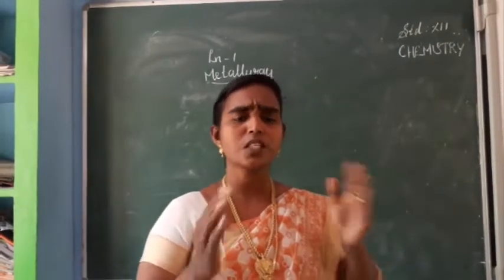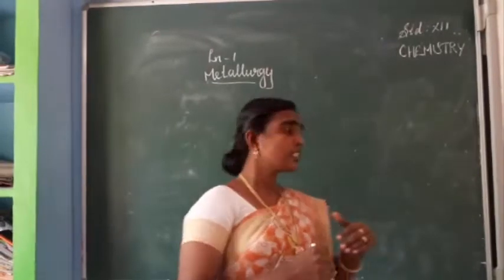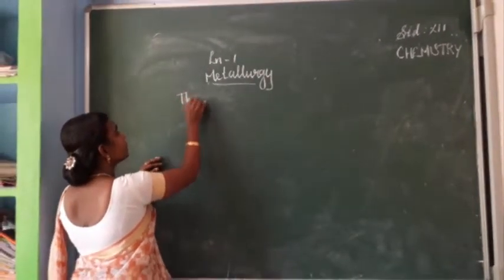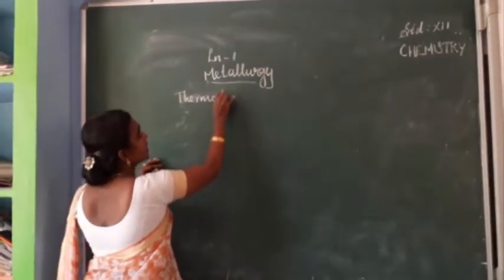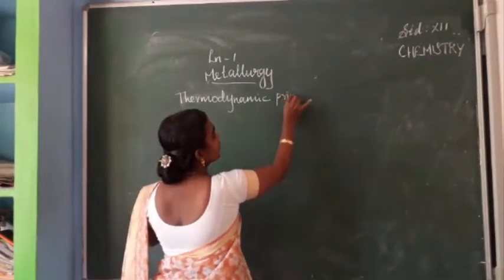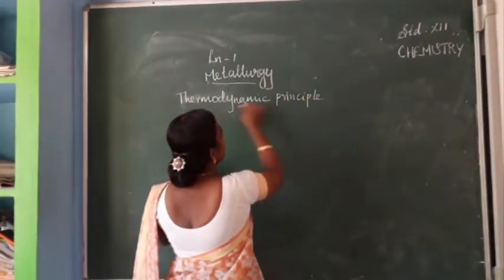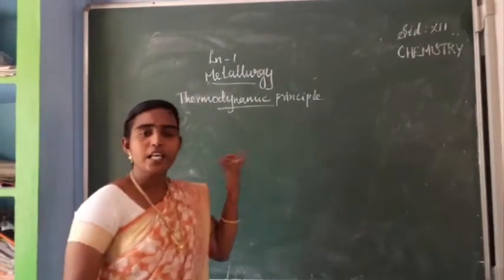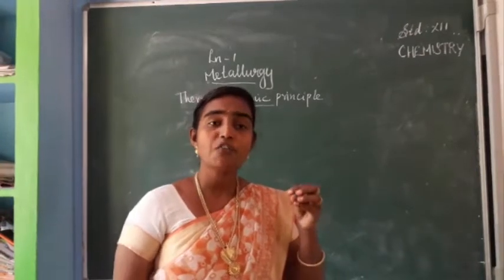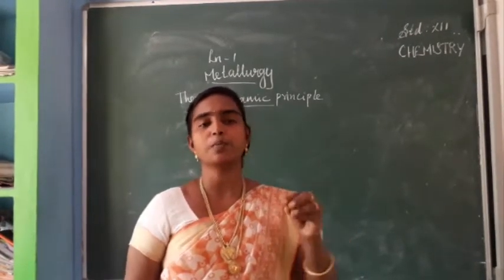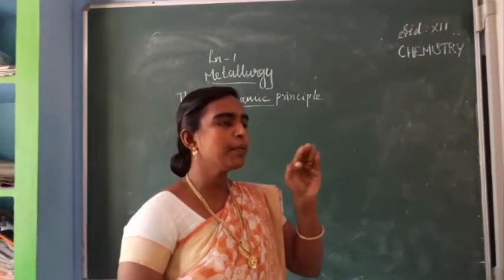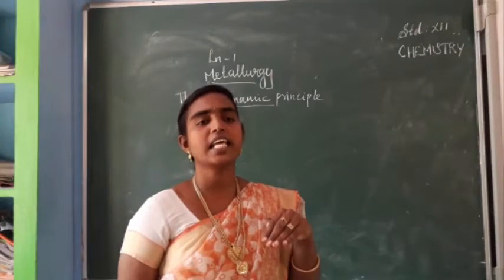Okay, listen students. Today we are going to see about the thermodynamic principle of metallurgy. Why are we using this principle? For the selection of reducing agent, for the reduction of metal oxides to metal. This thermodynamic principle is based on a diagram called the Ellingham diagram.